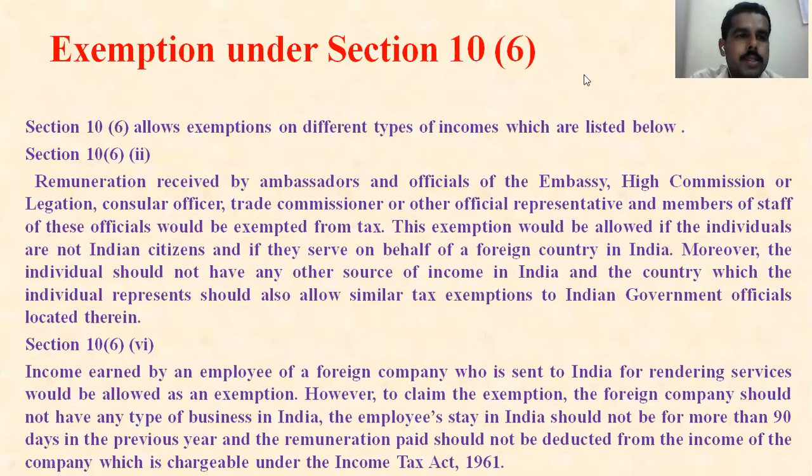I think you got it. The next one is exemption under section 10 subsection 6. Again here, different types of incomes are there. You observe the list. Remuneration received by the ambassadors and officials of embassy, high commission or legation, counselor, officer, trade commissioner or other official representative, and the members of staff of these officials would be exempted from tax. This exemption would be allowed if the individuals are not Indian citizens and if they serve on behalf of a foreign country in India.